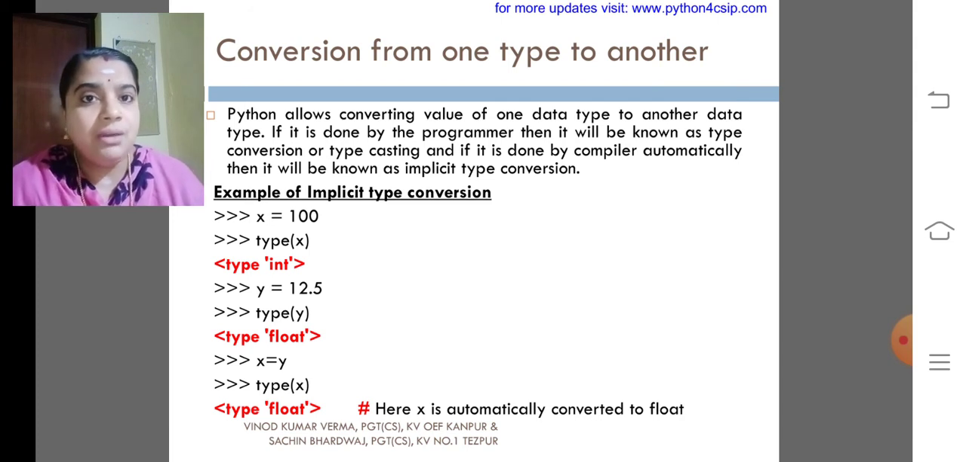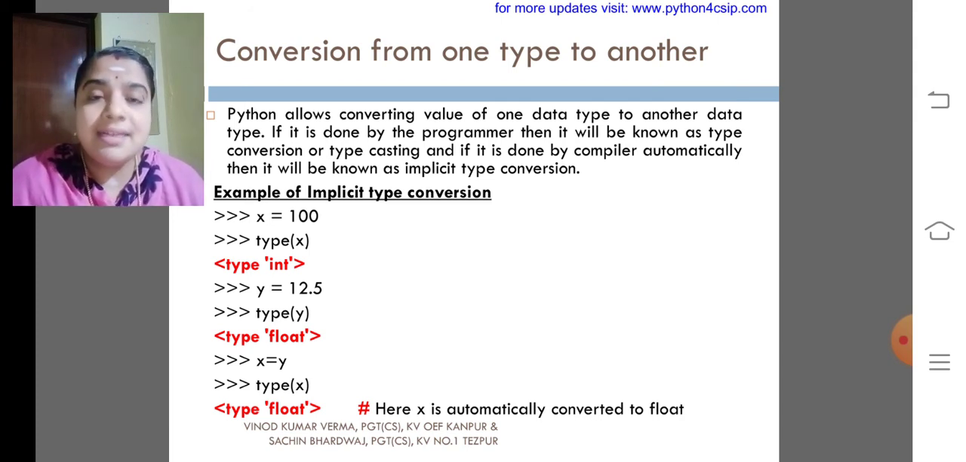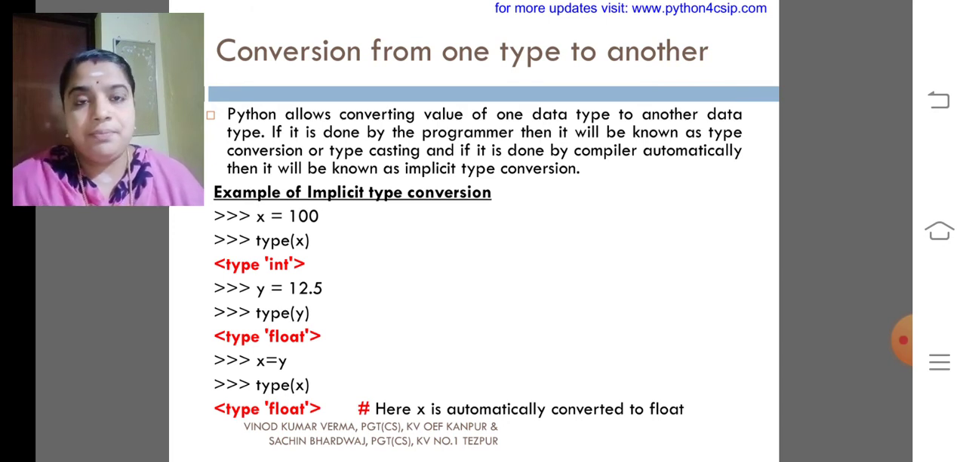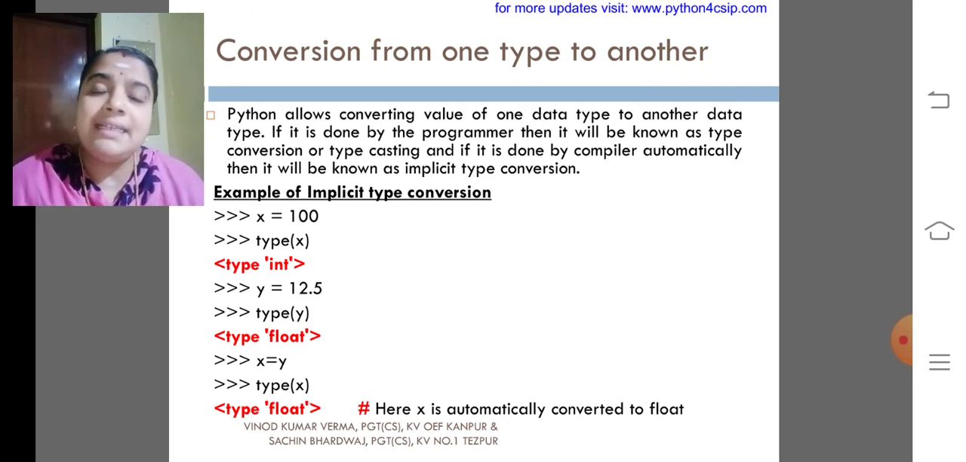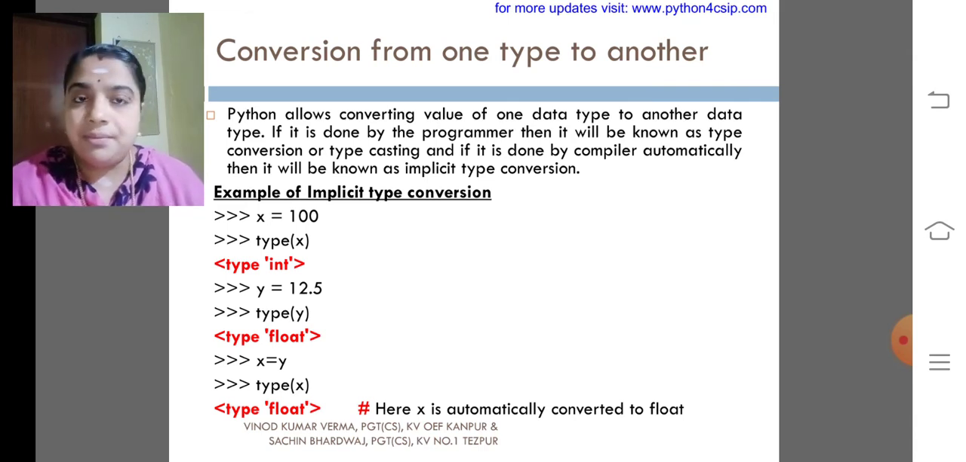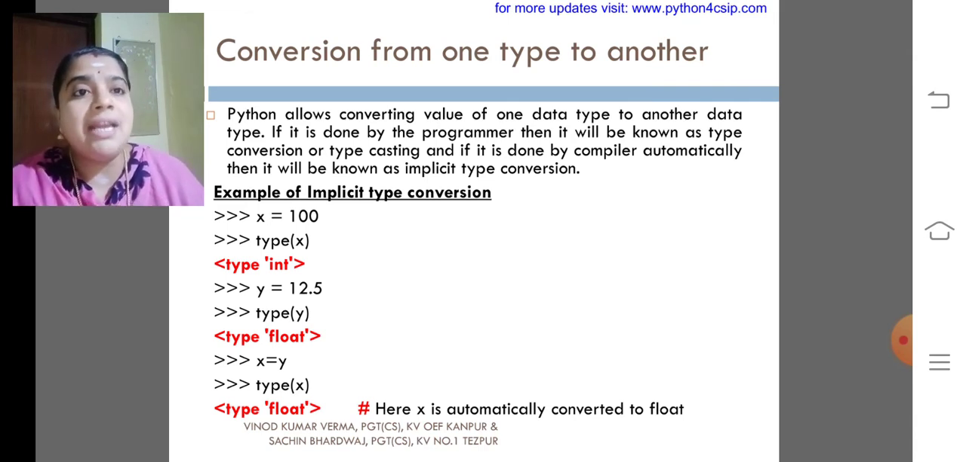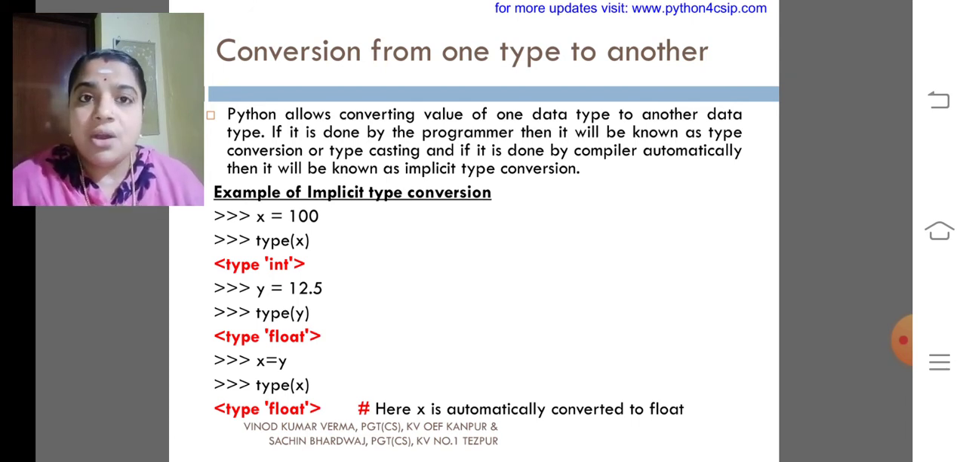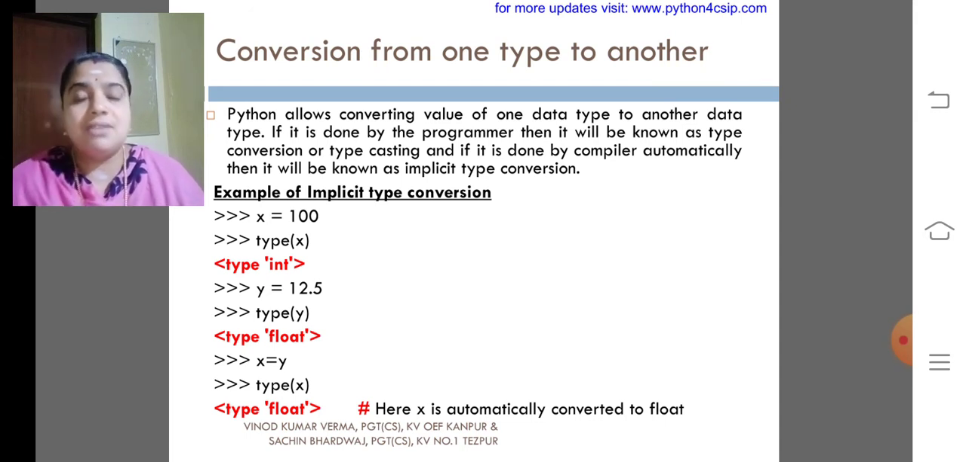This module is about how to convert one literal type to another one, or how to convert the type of data into another. Python allows converting the value of one data type to another data type. If it is done by the programmer, then it is known as type conversion or typecasting. If it is done by the interpreter or the language translator, then it is known as type promotion or implicit conversion.